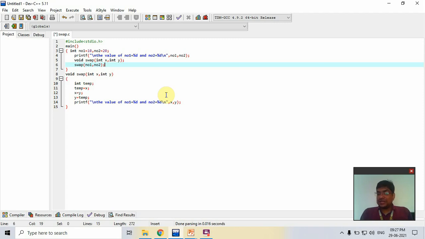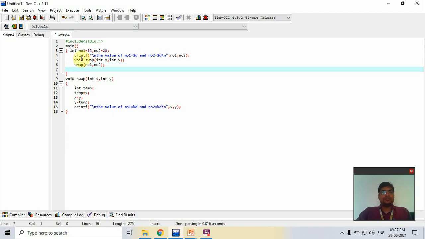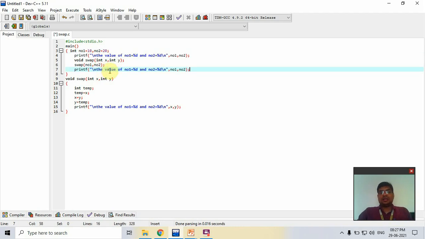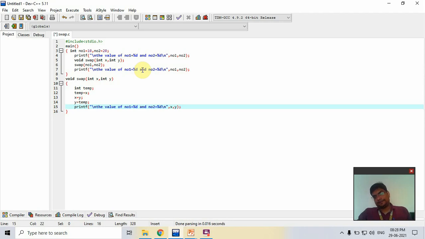If the original value were to change, then the number 1 value would be converted into 20 and number 2 to 10. But the value is changed only inside the function, and the original does not change. For checking, I print the original value. If any changes were performed, the value would be changed here. So that is the original, that is the swapping, and that is after the swapping, outside the swap function.